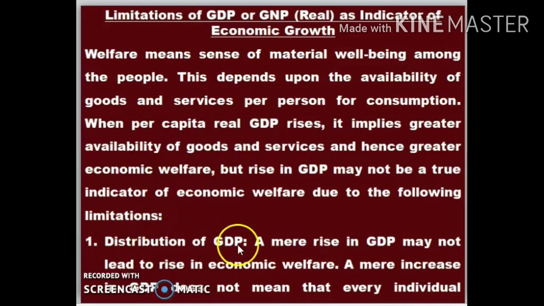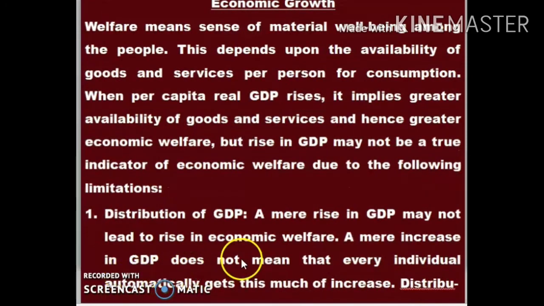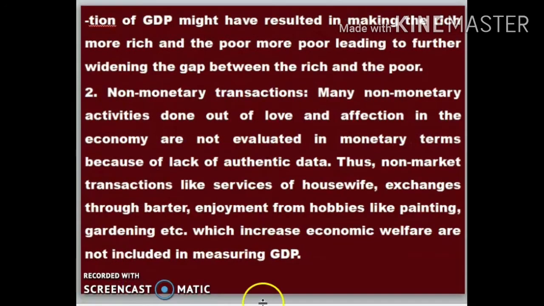First is distribution of GDP. A mere rise in GDP may not lead to a rise in economic welfare. A mere increase in GDP does not mean that every individual automatically gets this much of increase. Distribution of GDP might have resulted in making the rich more rich and the poor more poor, leading to further widening of the gap between the rich and the poor.